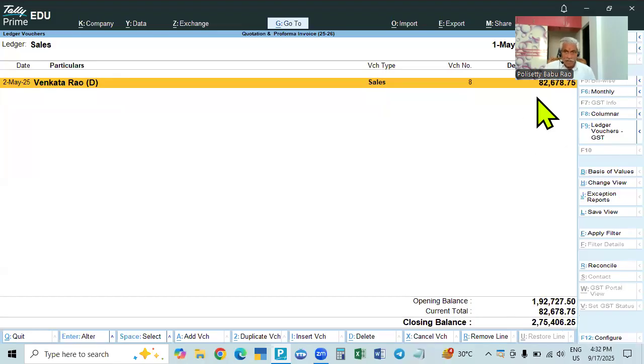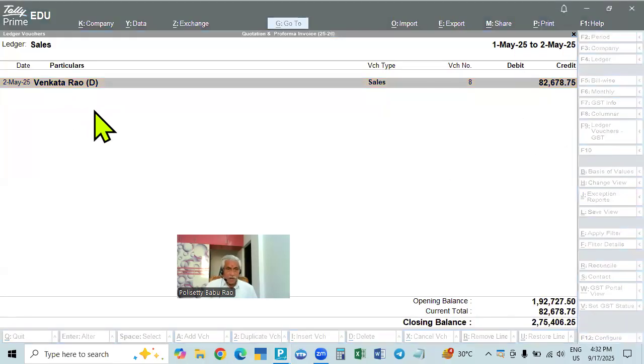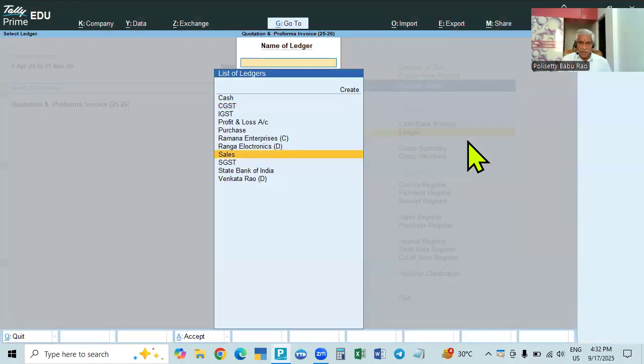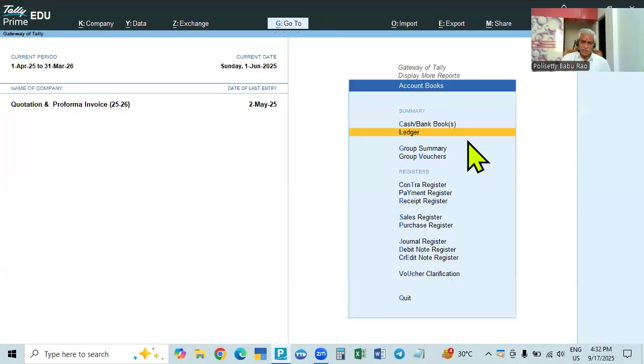So on 2nd May only we sold to Venkat Rao, to Ramana Traders or Electronics. So there is no entry in the month of June. Now, if the sales are made and you receive an advance, we will make the advance entry. Then when you make the original tax invoice, we have to adjust the advance first. Suppose there is no advance.